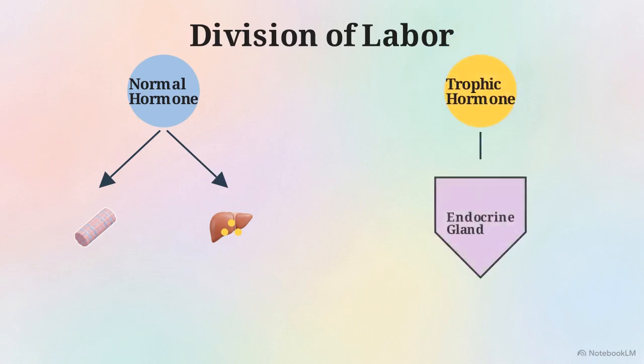We see a strict division of labor here. Normal hormones target non-endocrine organs, like telling a muscle cell to absorb sugar or the liver to store fat. Trophic hormones, our middle managers, have a different assignment. They strictly target other endocrine glands.